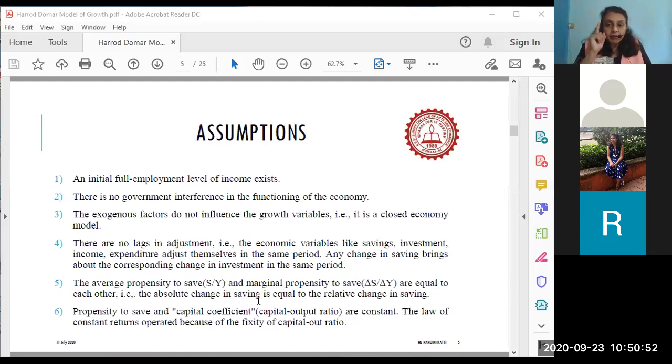One machine is going to produce 20 glasses. So what is the ratio, class? It is 1:20, meaning 1 unit of capital is able to produce how much output?